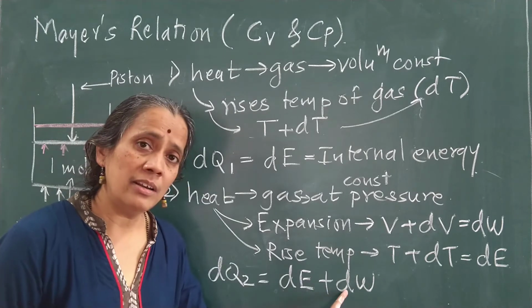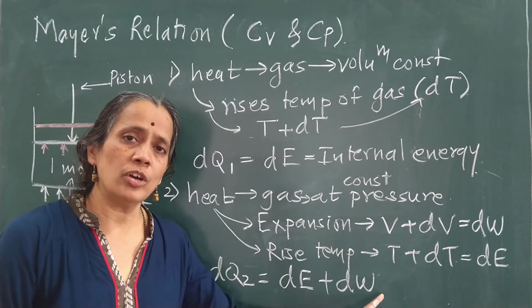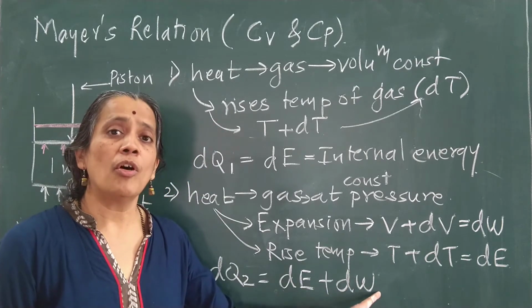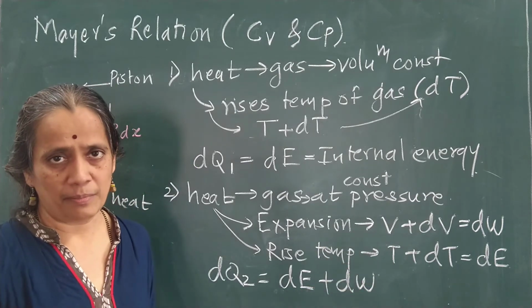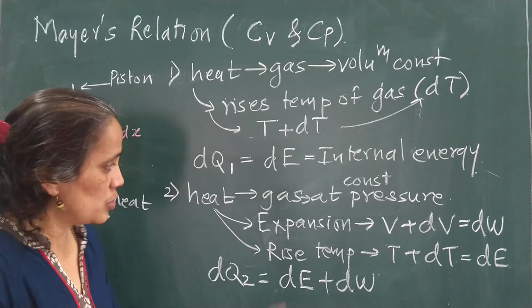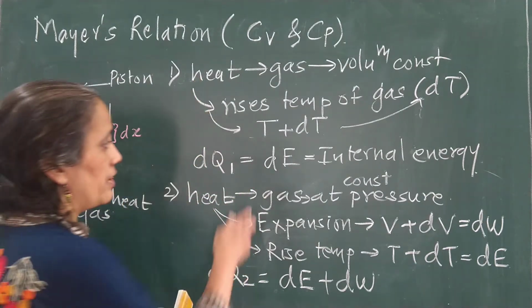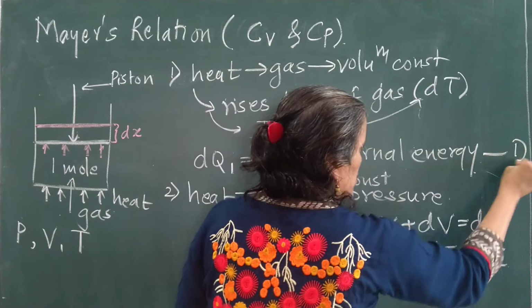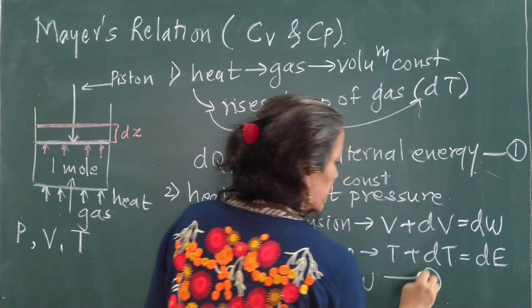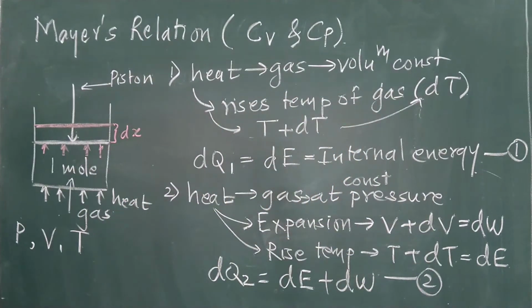And what is work done? Work done is nothing but the energy utilized for the expansion of the gas. Clear? So the first equation I get at constant volume, and this equation I get at constant pressure.